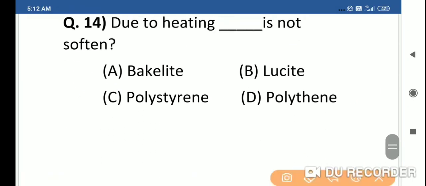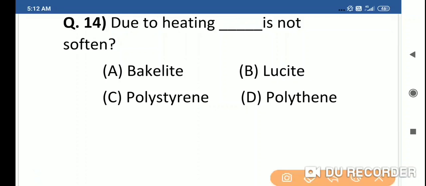Question 14. Due to heating, dash is not softened: bakelite, leucite, polystyrene, polythene. Polystyrene, polythene, leucite, all of these are softened due to heating.